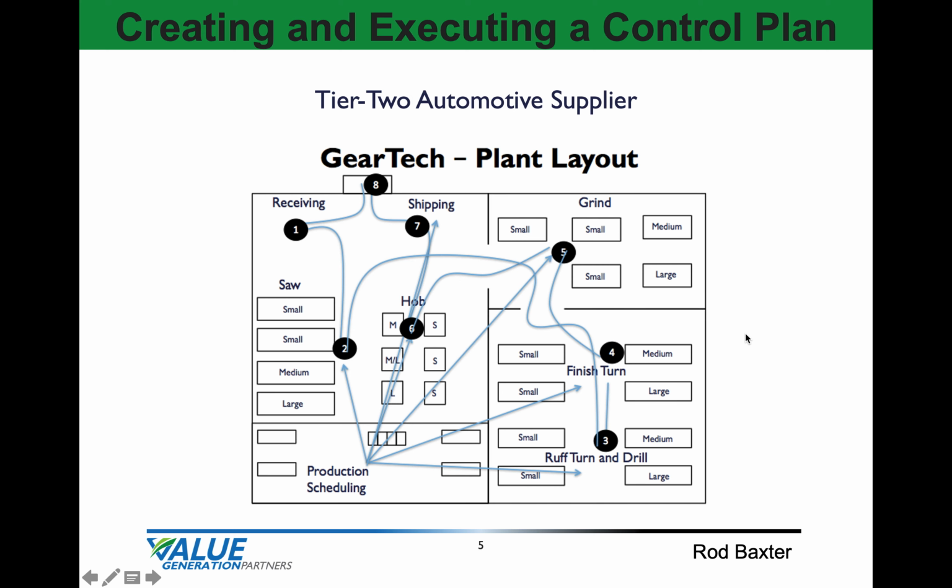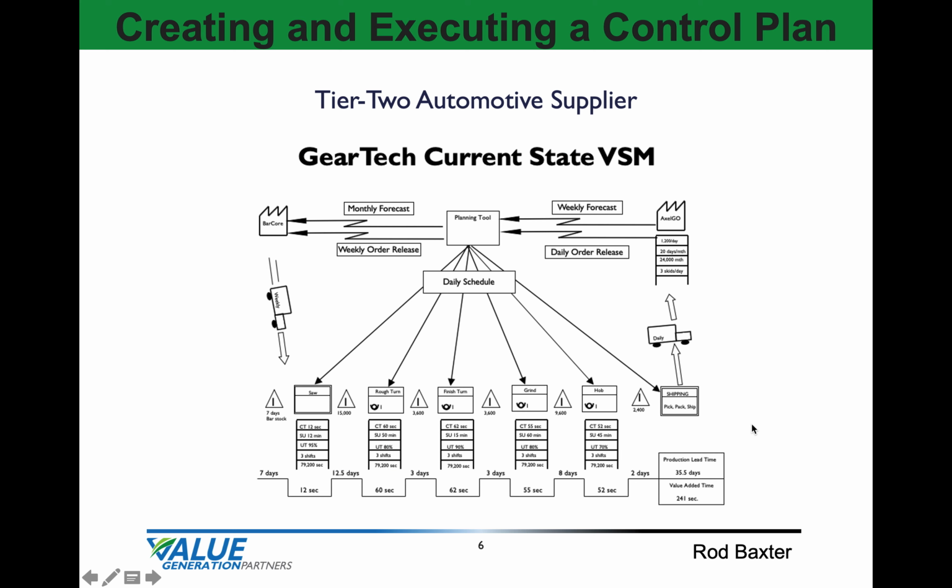So let's look at this example company. It's a Tier 2 automotive supplier called GearTech. They have cutoff saws, gear hobs, they have grinders, they have finish turn, rough turn, and drills. Their value stream, again, looks like this. They have the saw, they do rough turn, finish turn, grinding and hobbing of the gears. So they need a control plan to ensure that they're shipping quality product out to their customers.